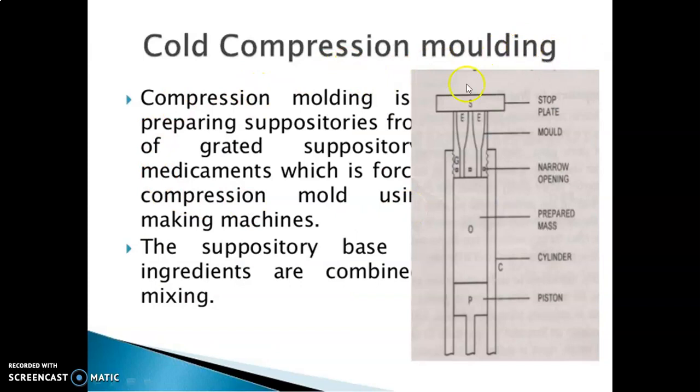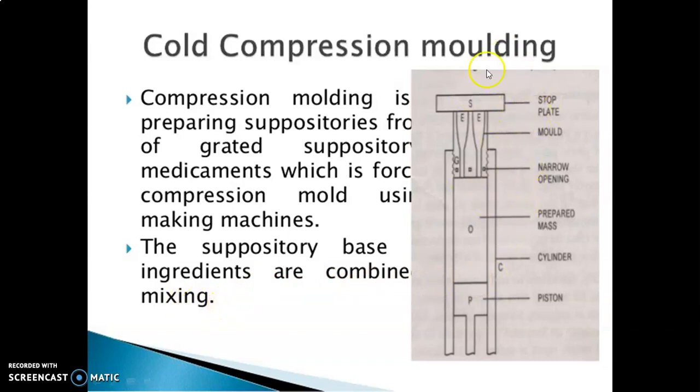Then cold compression molding. Compression molding is used for preparing suppositories containing medicaments, which are forced through a compression mold using cold compression making machines. The suppository base and the other ingredients are combined and mixed together.